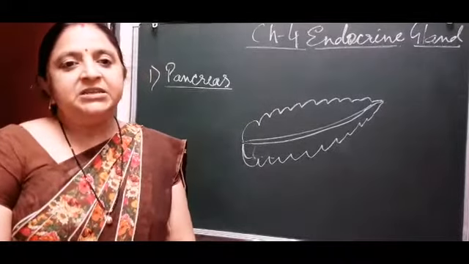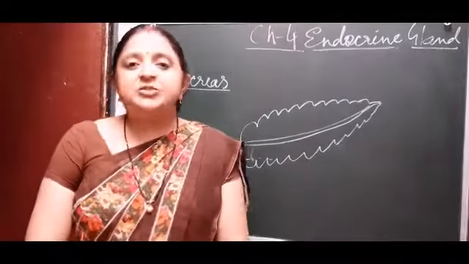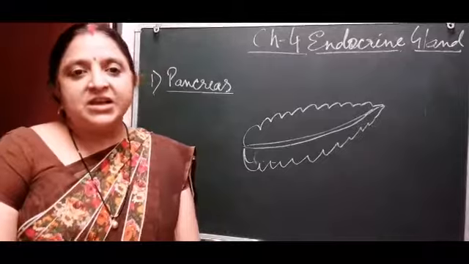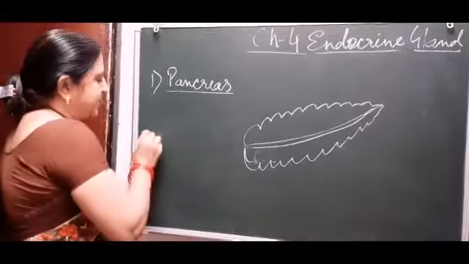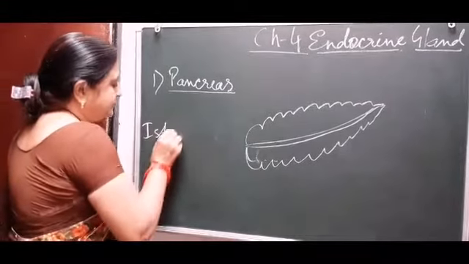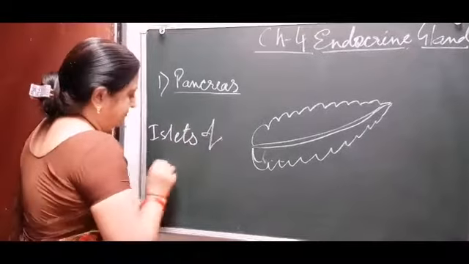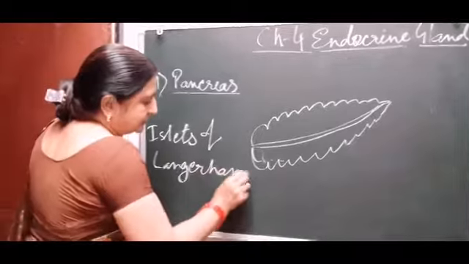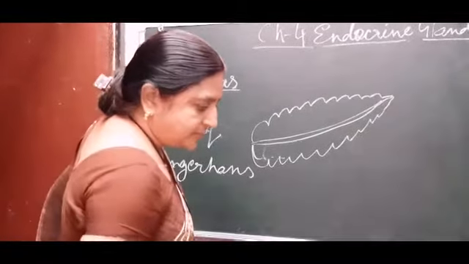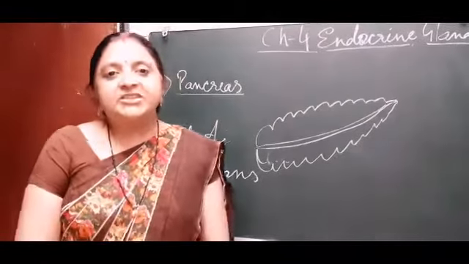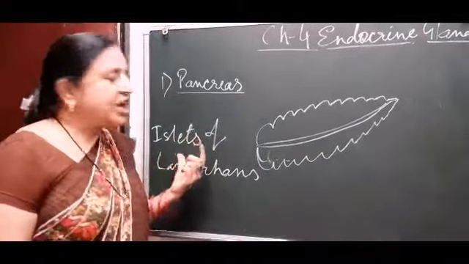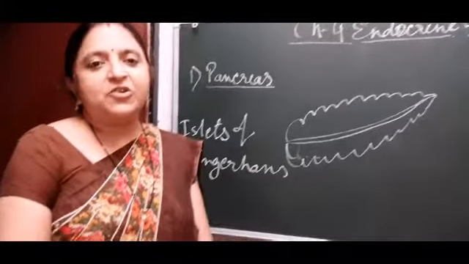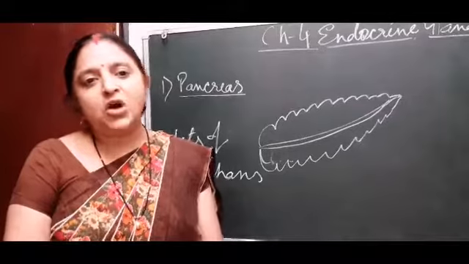In the pancreas, a special type of cells are found, known as the islets of Langerhans. These special cells are responsible for secreting insulin and glucagon.